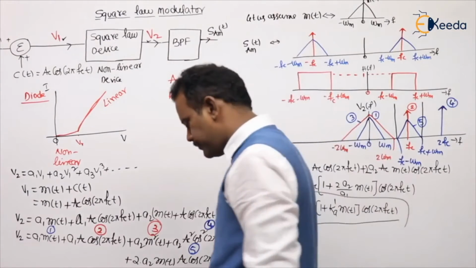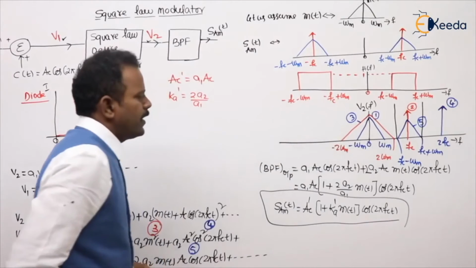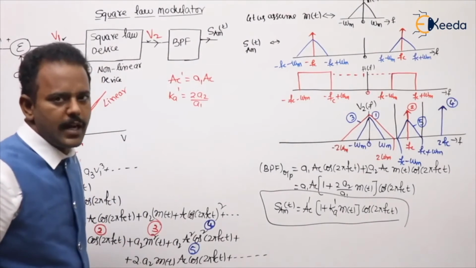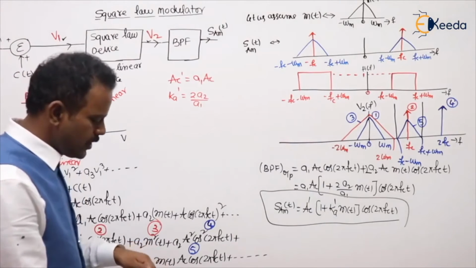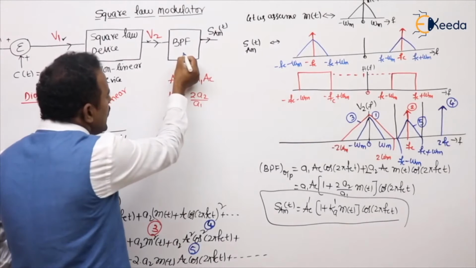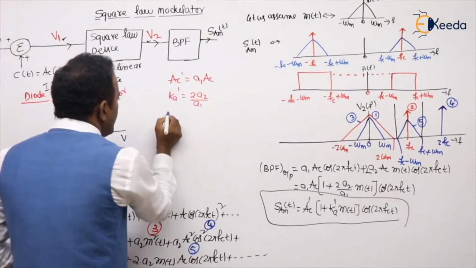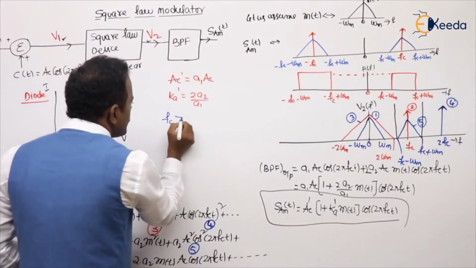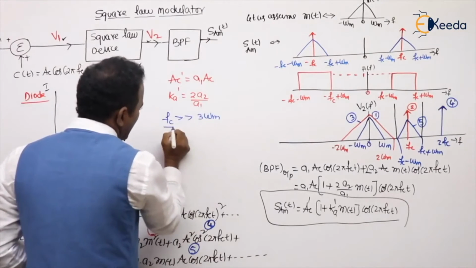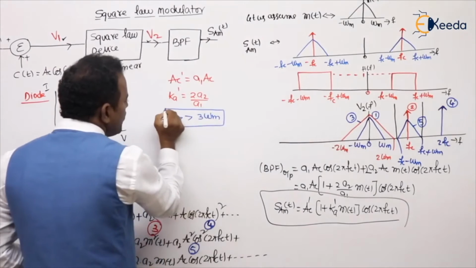Another important point, which some of the small level PSU examinations ask: to avoid undesired frequency components at the band pass filter, maintain the carrier frequency value far greater than 3 omega m. Generally it is more only. Why?